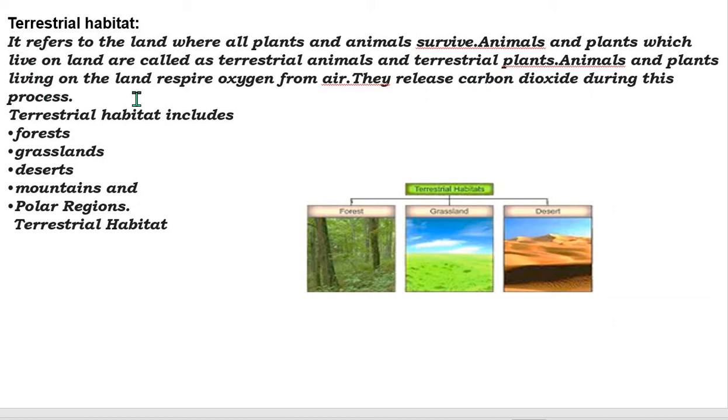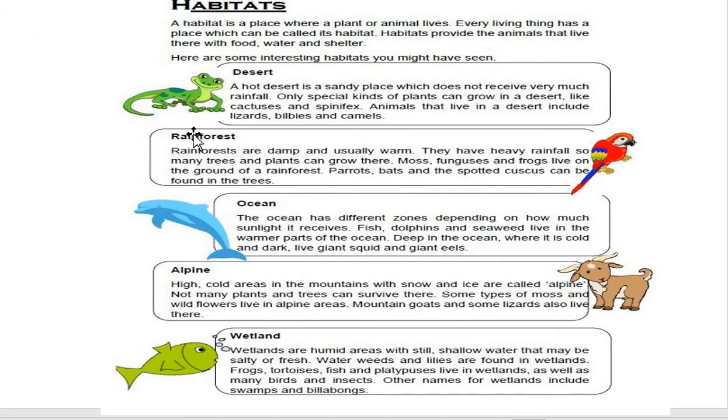Animals and plants which live on land are called terrestrial animals and terrestrial plants. Animals and plants living on the land respire oxygen from the air. They release carbon dioxide during this process. So the plants and animals, or all the other living organisms which are living on the land, are called terrestrial organisms. Let's see the habitats of desert.